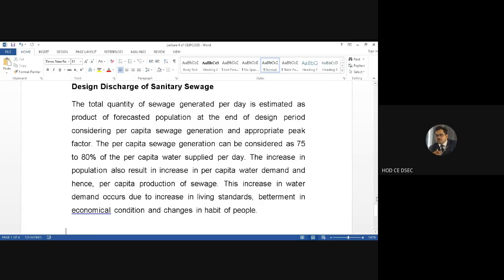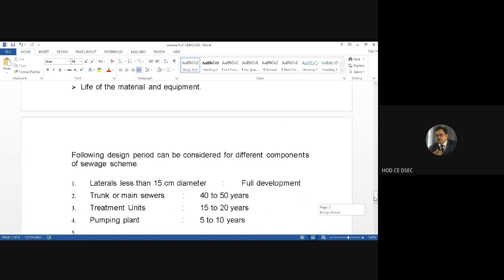sanitary sewage. The increase in population also results in an increase in per capita water demand and hence per capita production of sewage. This increase in water demand occurs due to increased living standards, betterment in economic condition and changes in the habits of people. So the more the usage of water, the more the wastewater generation. This is the end of module 2 of your topic C505 as per your syllabus, the estimation of sanitary sewage.